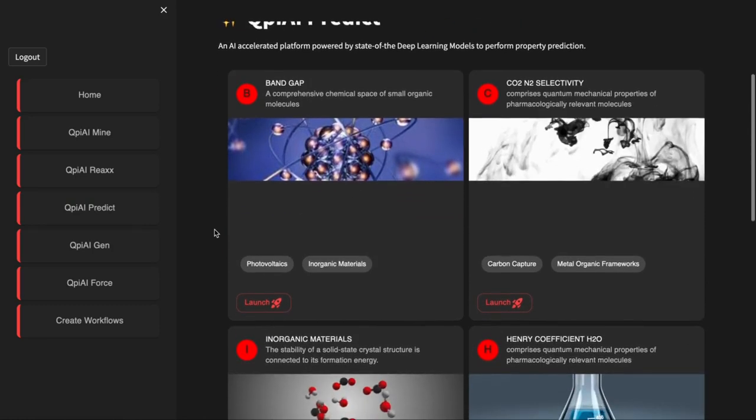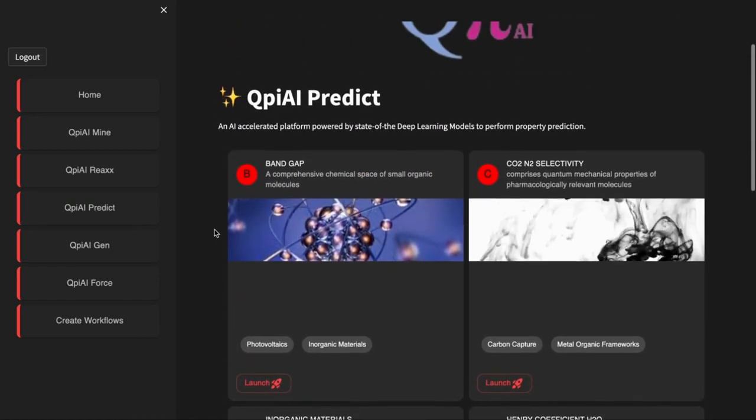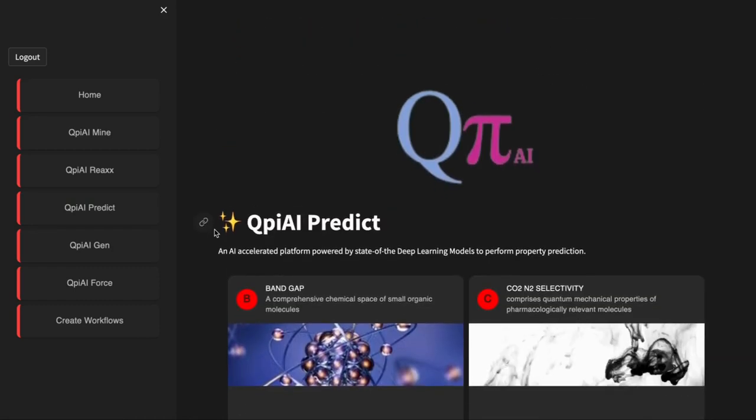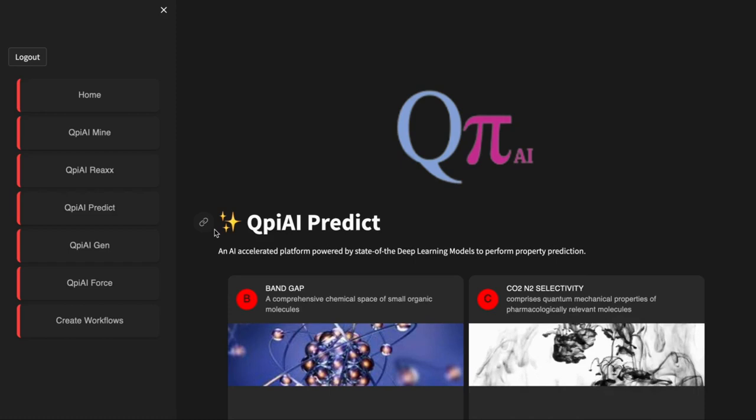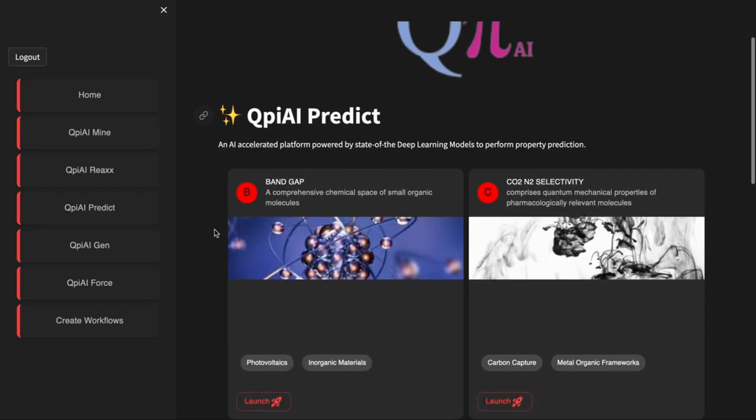Within Qpiai Predict, you'll find specialized modules trained to predict specific properties of desired molecules and materials, including band gap, CO2/N2 selectivity, Henry coefficient, formation energies, and bulk moduli. Among all services, property prediction stands as the cornerstone for material discovery.